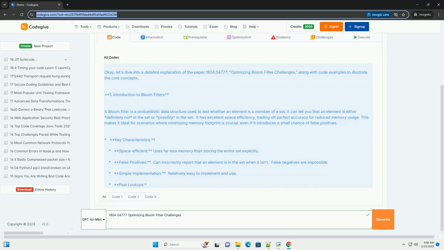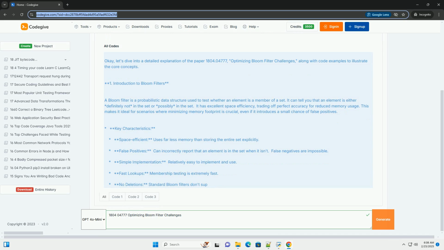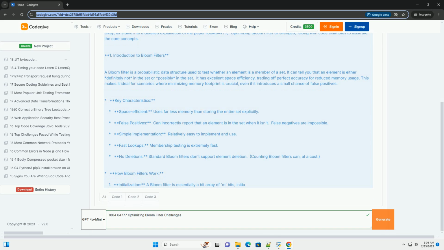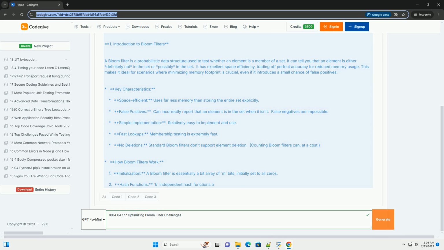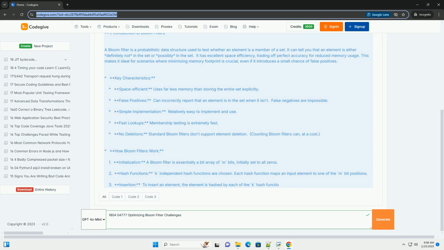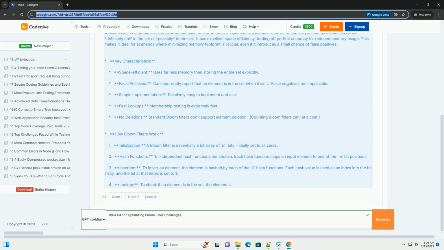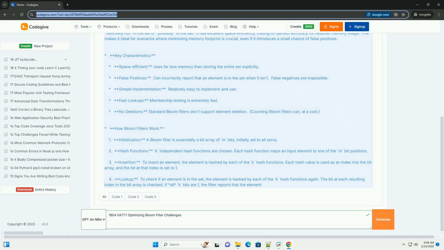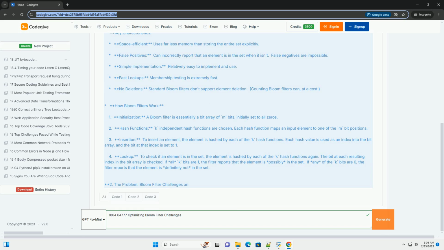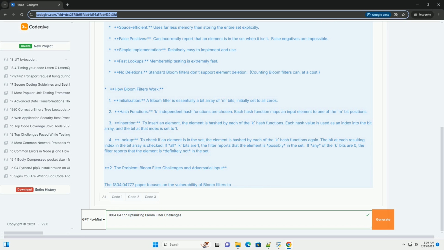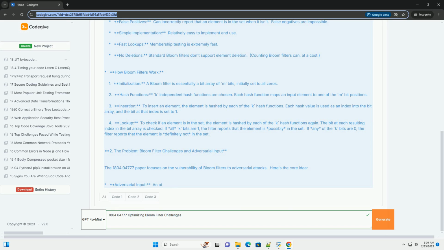A Bloom filter is a probabilistic data structure used to test whether an element is a member of a set. It can tell you that an element is either definitely not in the set or possibly in the set. It has excellent space efficiency, trading off perfect accuracy for reduced memory usage. This makes it ideal for scenarios where minimizing memory footprint is crucial, even if it introduces a small chance of false positives. Key characteristics.